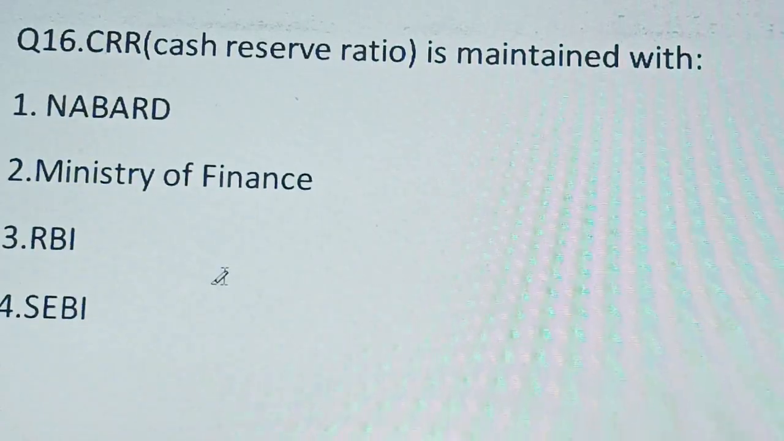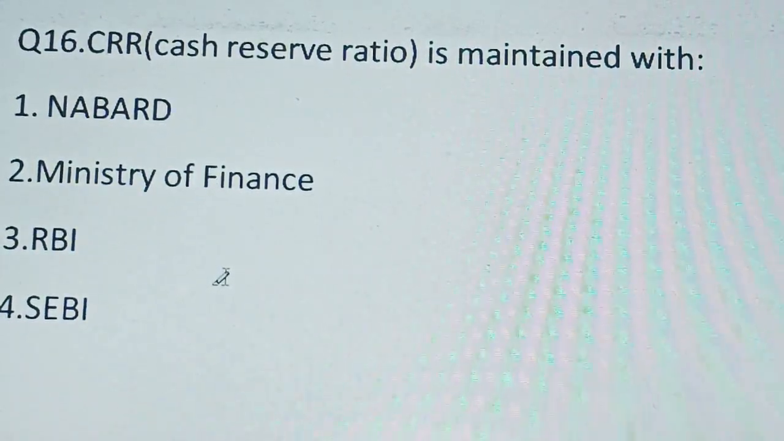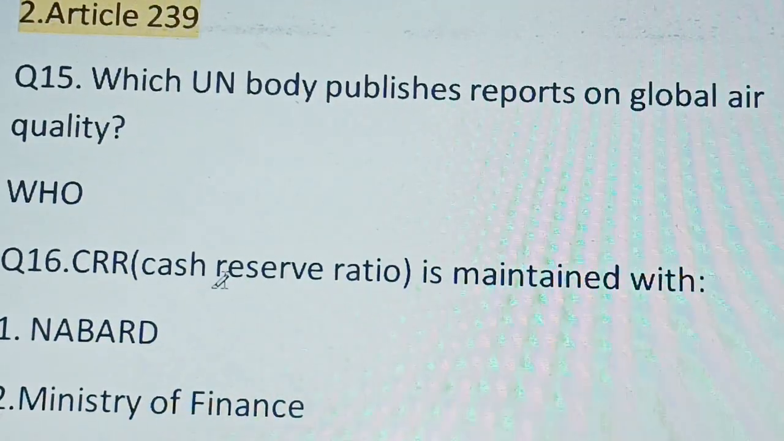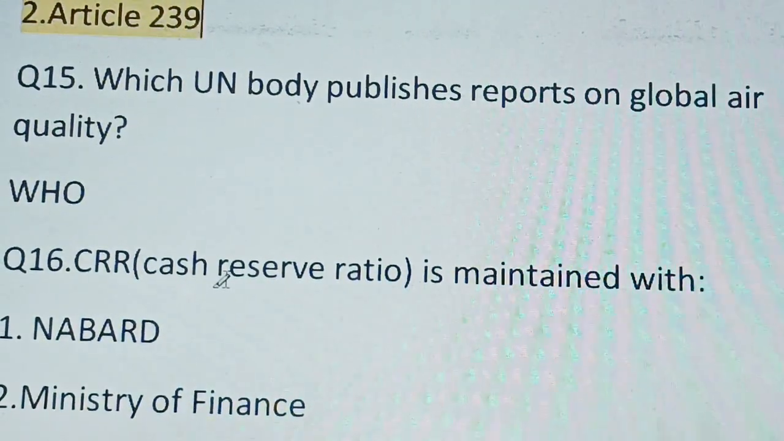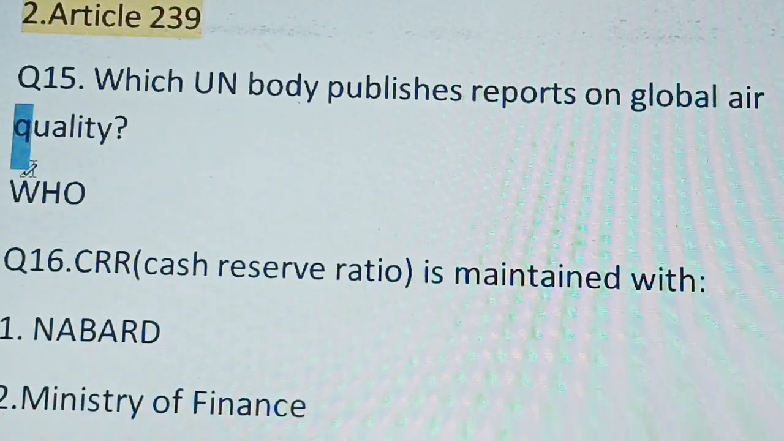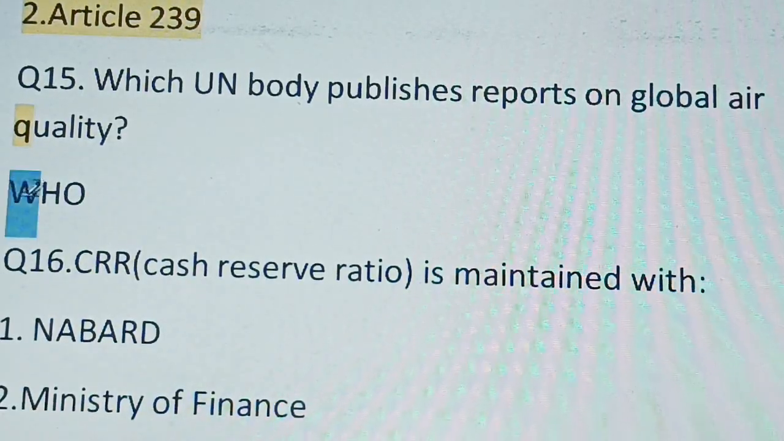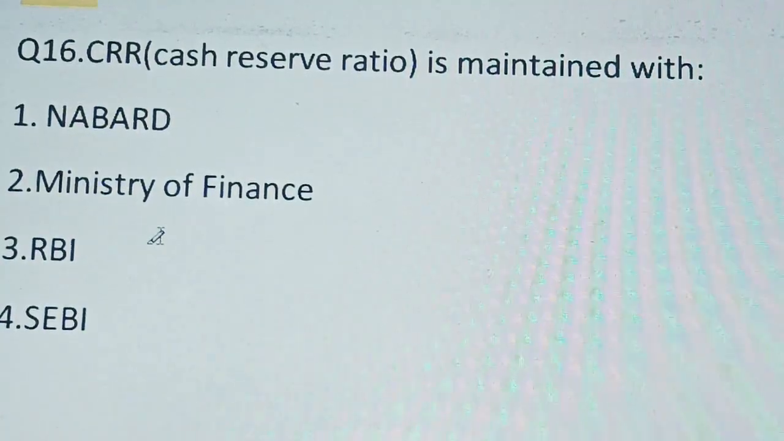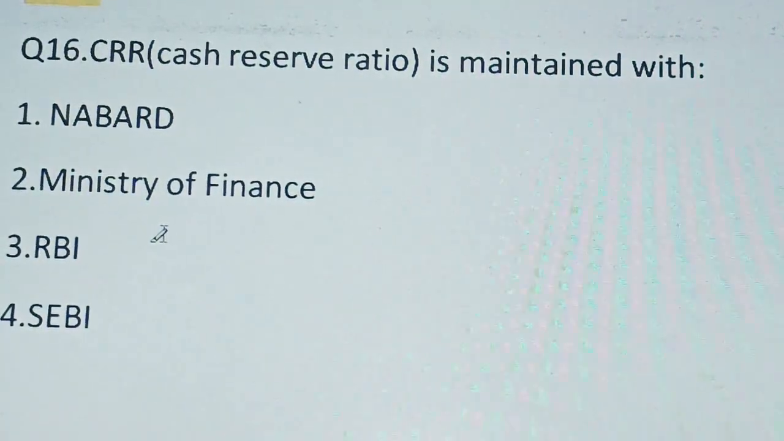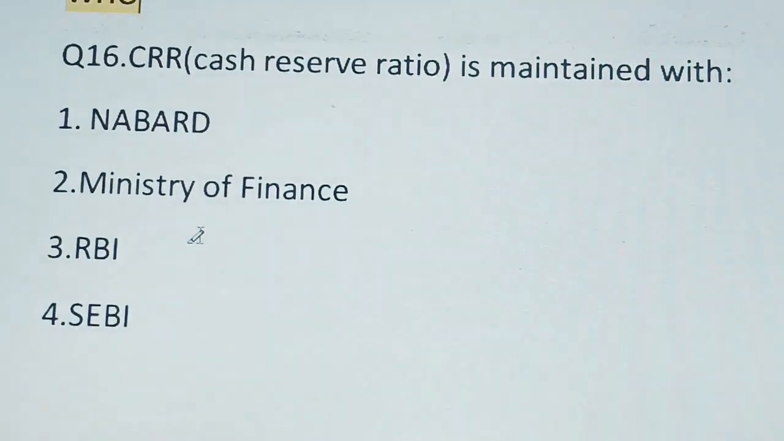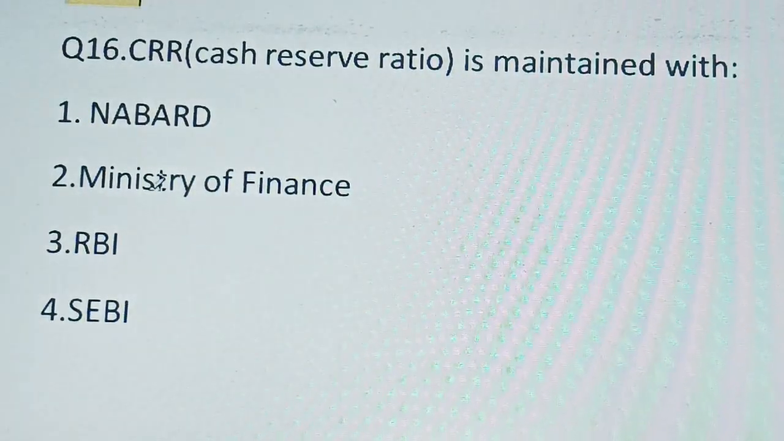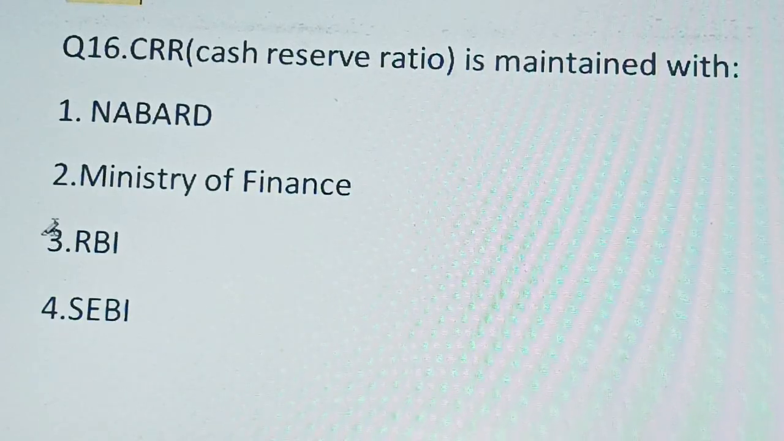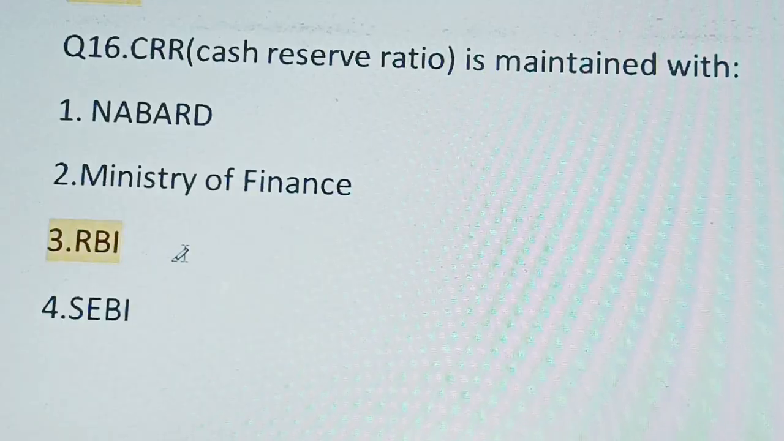Which UN body publishes reports on global air quality? That is WHO. WHO publishes reports on global air quality. Next, CRR, cash reserve ratio, is maintained with. Let's see the options. First option is NABARD, then Ministry of Finance, then RBI and SEBI. So the correct answer will be RBI.